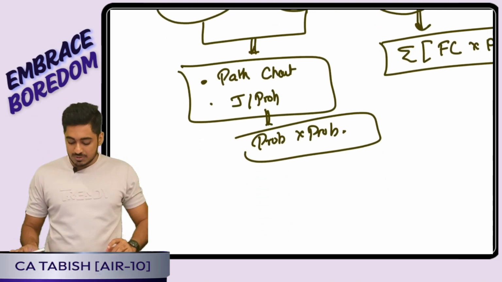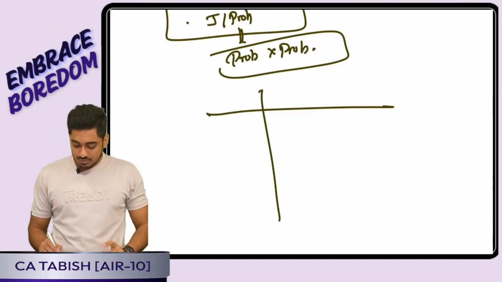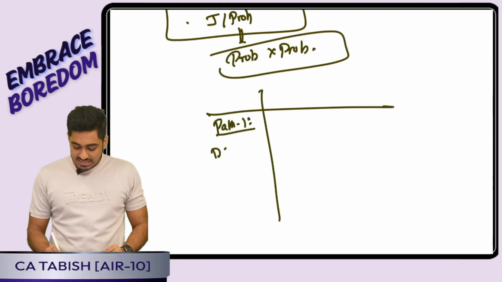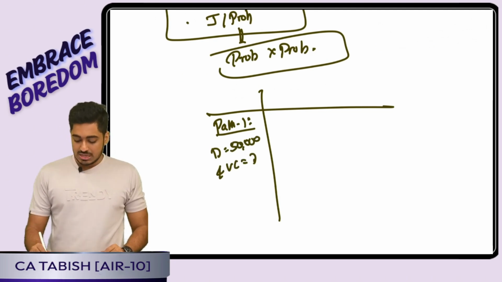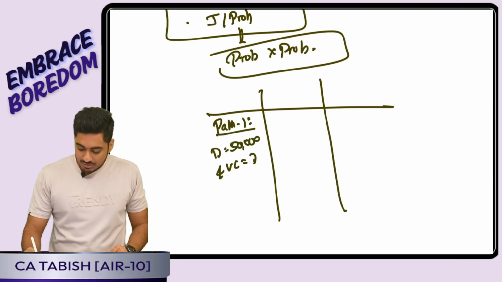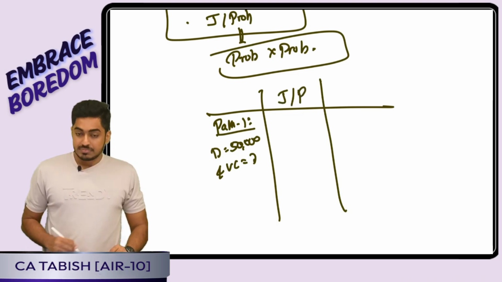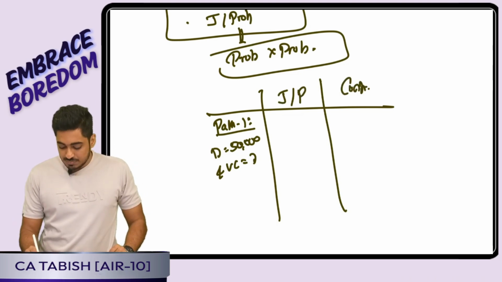Once you have come up with the path, now what you will have to do? For each path, you will write down what is happening. My demand is, say for example, 50,000 units and variable cost is 7 per unit. In each of the paths, you will write down the joint probability. Next, you will write down contribution per unit.